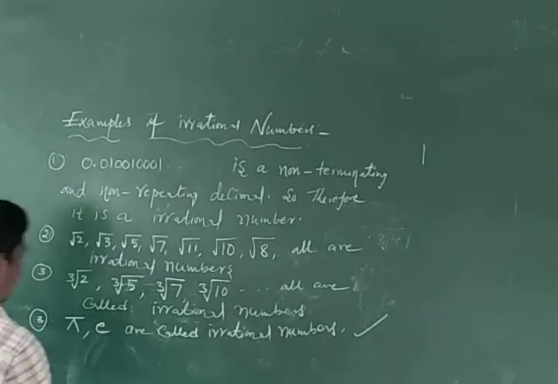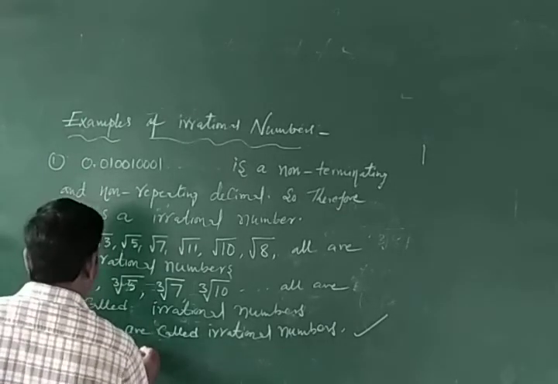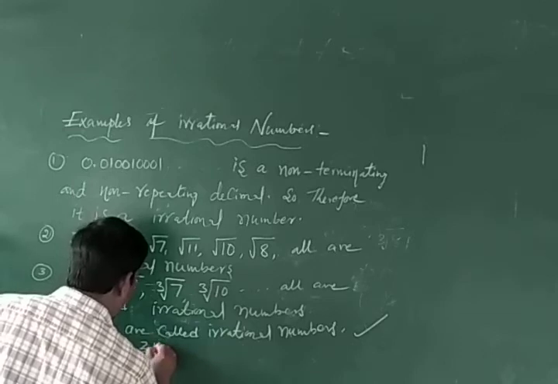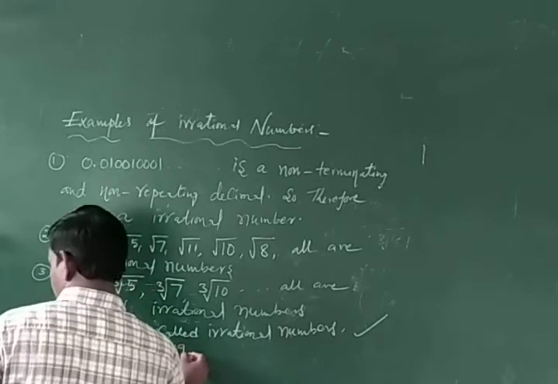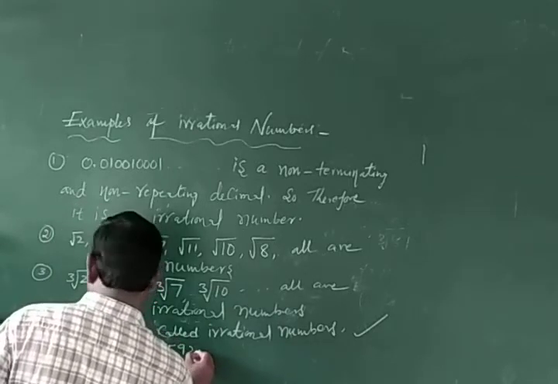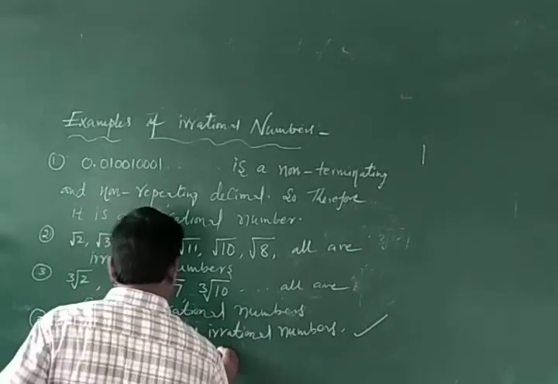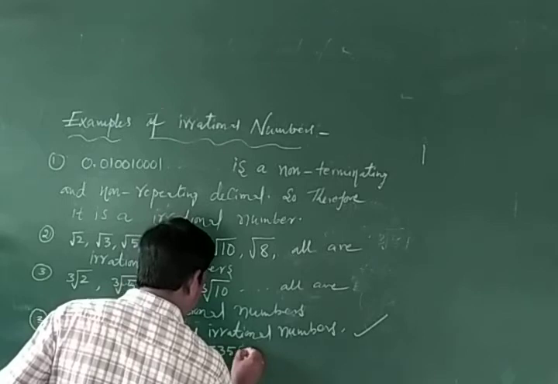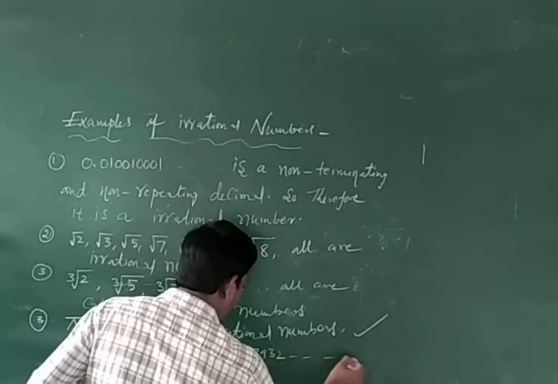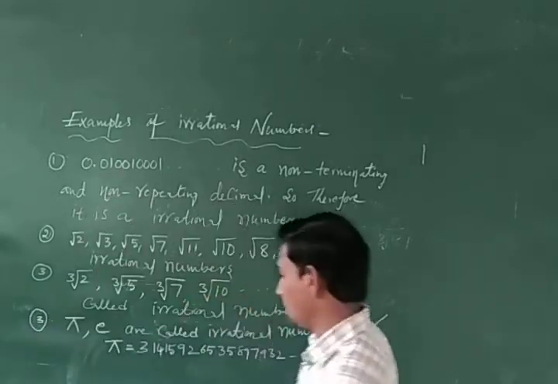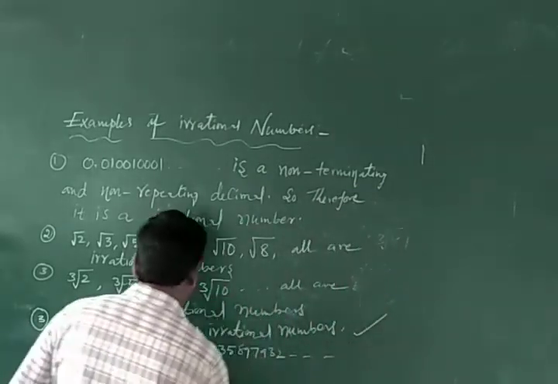Okay, you can write the pi value. Pi is equal to approximately 3.1415926589793... and so on. It is a non-terminating, non-repeating decimal. Okay, pi value. It is an irrational number.